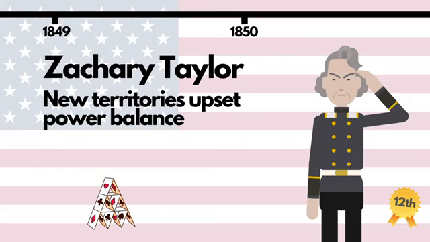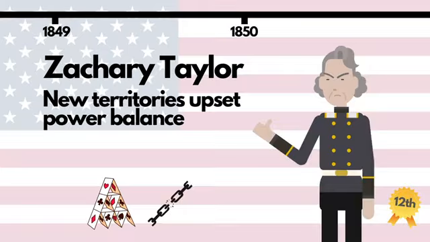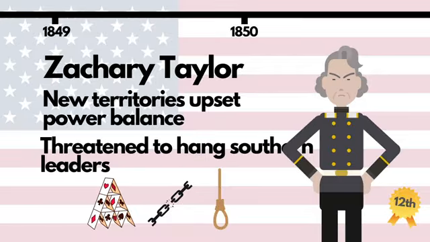On the one hand, he appeared to support Southerners by allowing new territories to decide themselves whether or not to allow slavery. On the other hand, when Southern leaders threatened to leave the Union, he told them he would personally lead the army south and hang them. Taylor's tenure was cut short 16 months after his inauguration, when he died unexpectedly.